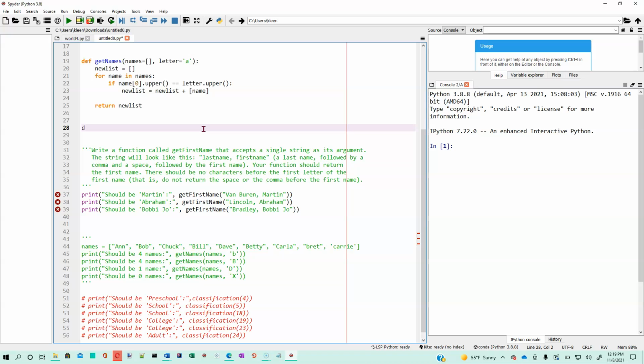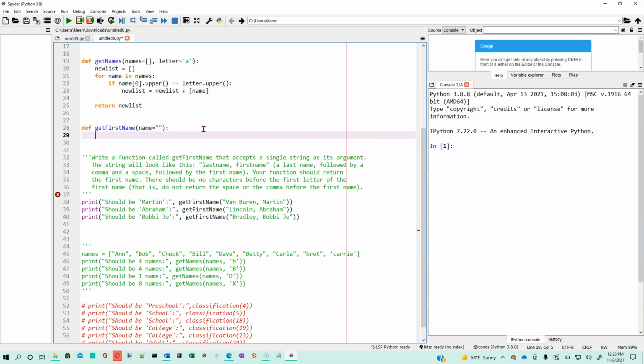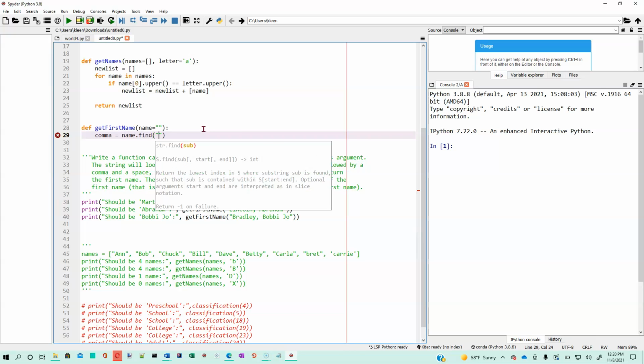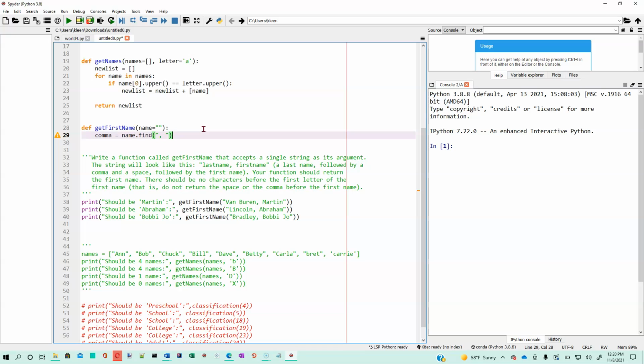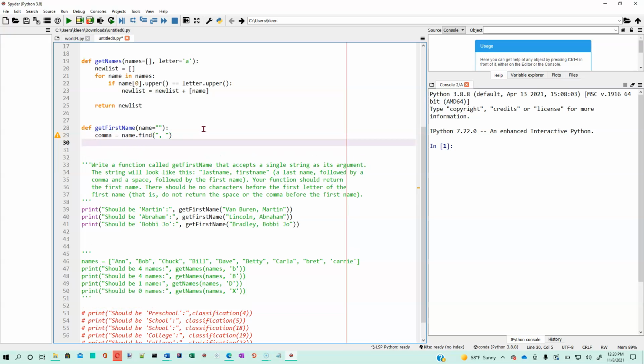So it's a function. We need to define it. The name of it is going to be getFirstName. I'm going to pass in a string representing somebody's name and set equal to an empty string to begin with. Then I want to find where the comma is. So comma equals name.find, and I'm looking for a comma and a space, although in my sample here there is no comma more than once, so just looking for the comma would probably work as well.